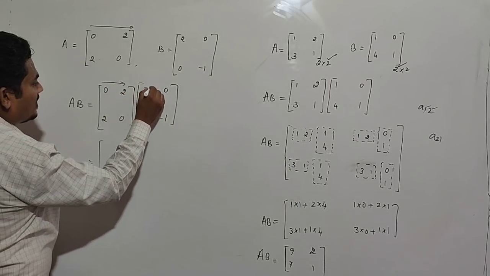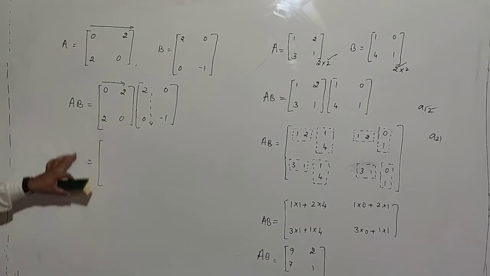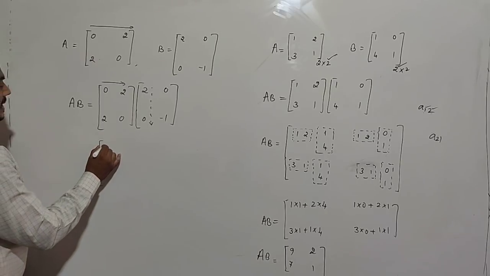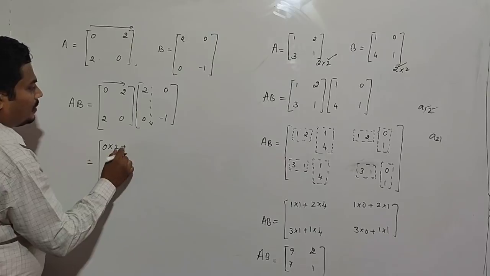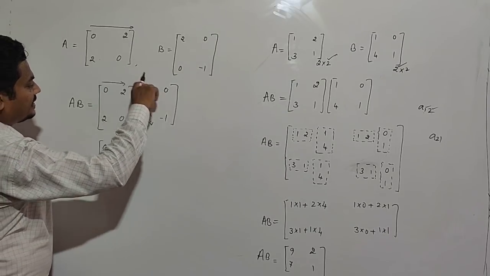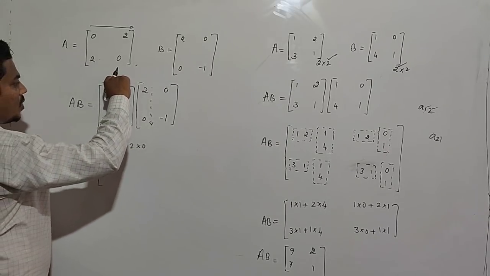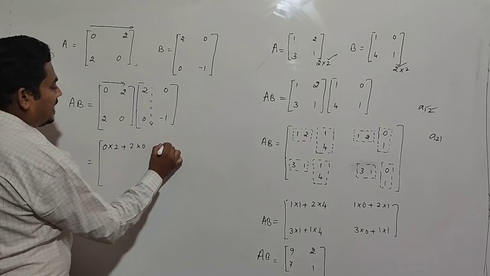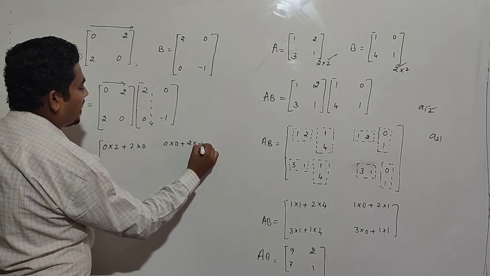Multiply first row with first column. It gives the first element of A into B. That is 0 into 2 plus 2 into 0. After that, first row with second column, that is 0 into 0 plus 2 into minus 1.